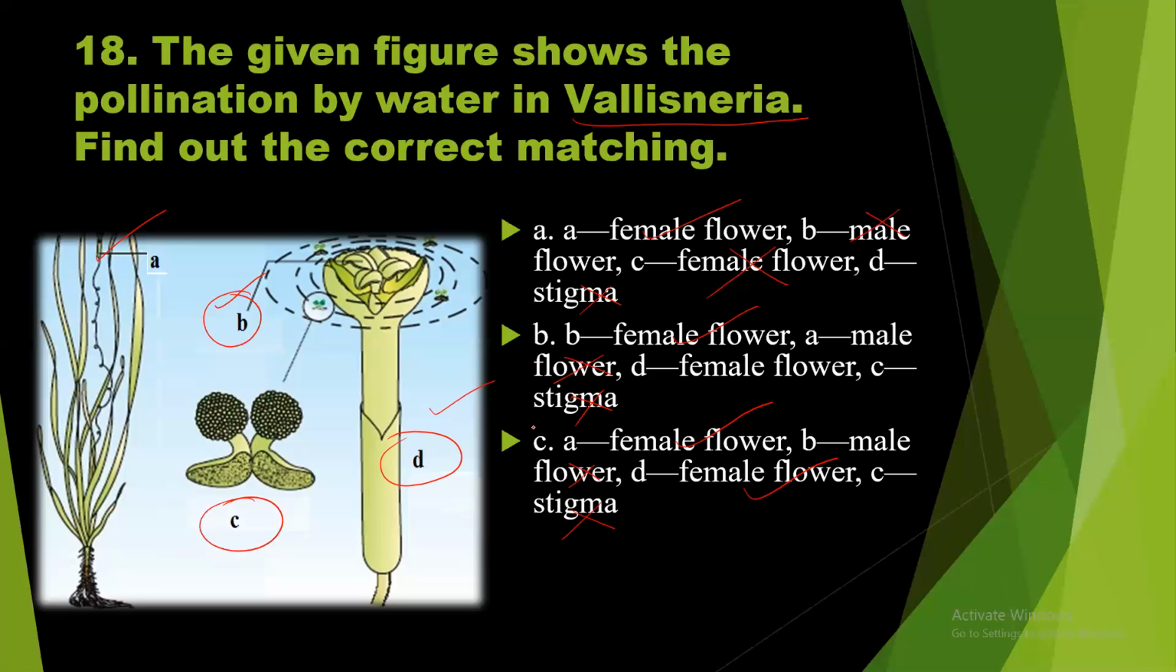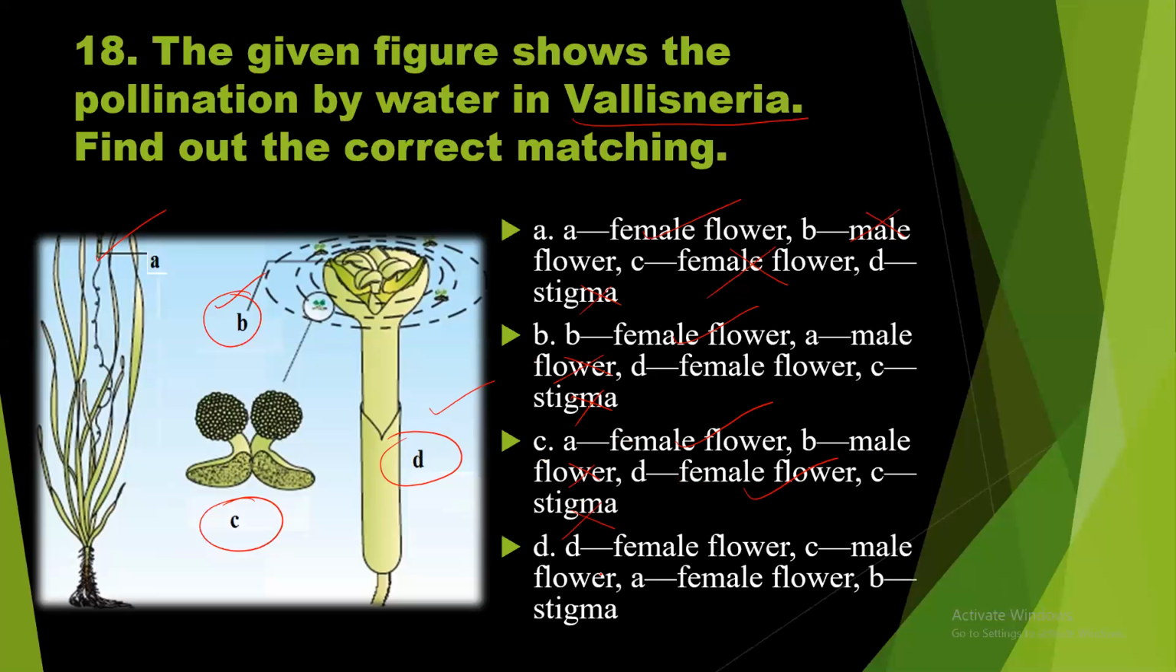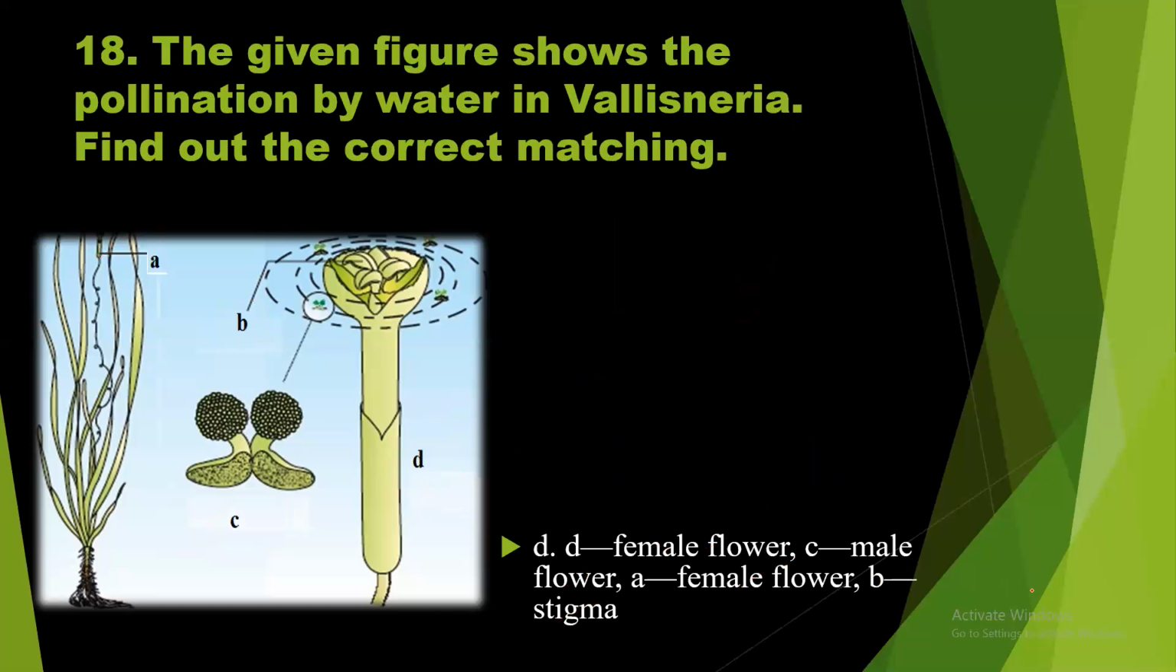So here option B and option C are exactly the same. Okay, no problem. Option D: D, female flower. Okay. C, male flower. Okay. A, female flower. Right. B, stigma. B, stigma is okay. So then option D should be the right answer. Is it true? Yes, option D is the right answer.